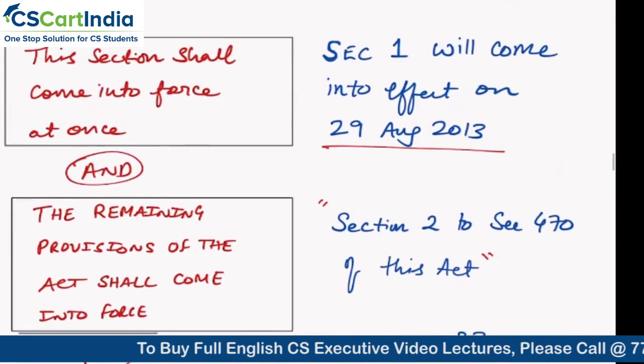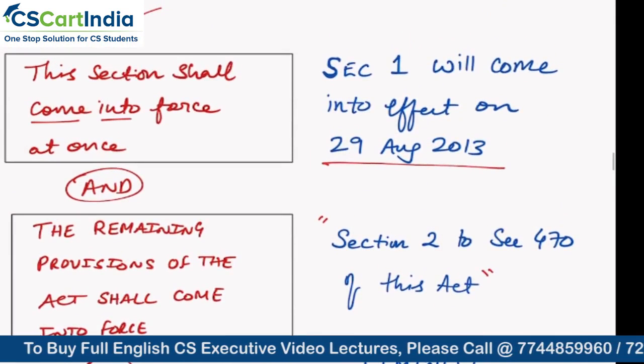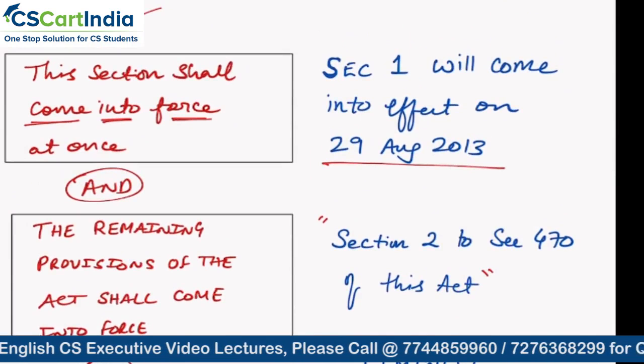Right? So the important words for us here are come into force. That means when is it applicable for all the companies? When should companies follow it? That is important. Come into force means from when should the companies follow it? There are 470 sections in the Companies Act. Should we follow all the sections from 29th August 2013? Just think for one moment. Should we follow all the sections of Companies Act 2013 from 29th August 2013? Just think, by whatever we have done so far, the concepts which I told you. The answer is no. Why?